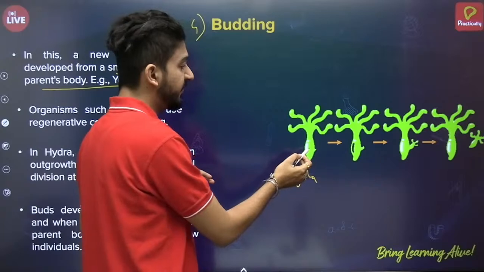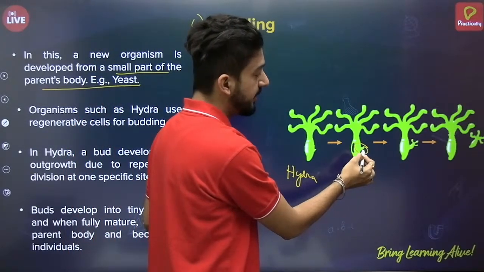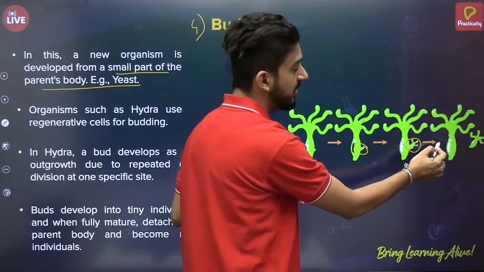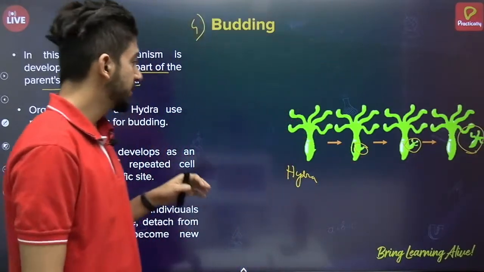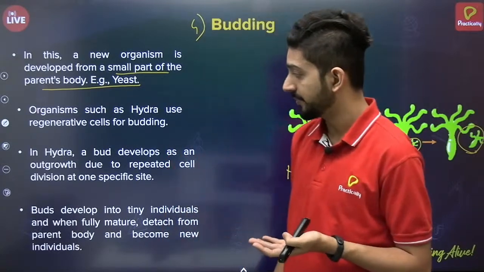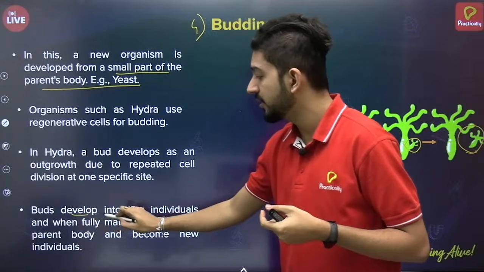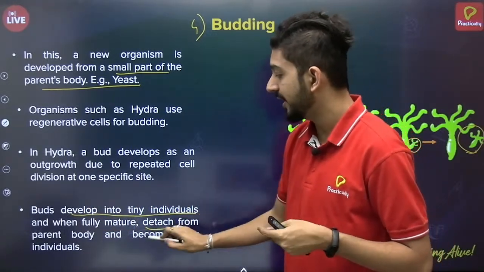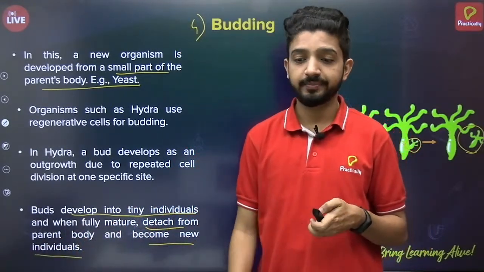First there is an outgrowth, and this outgrowth starts growing more, and then finally it detaches itself from the parent body to form a separate individual. So this is an example of budding. In yeast also a similar process happens. The bud develops into tiny individuals and then detaches from the body and becomes new individuals.